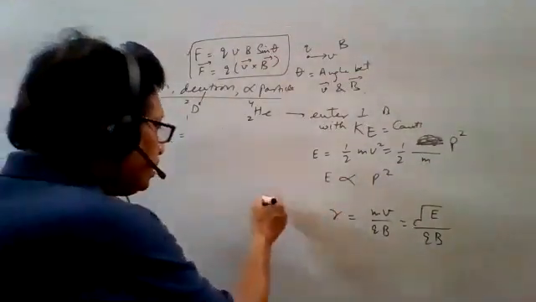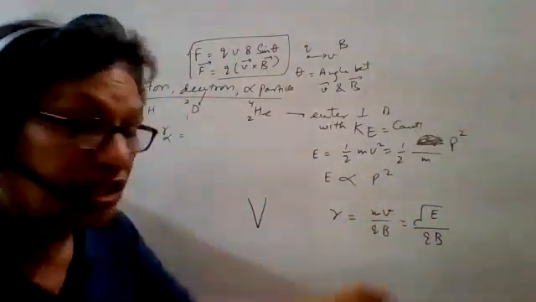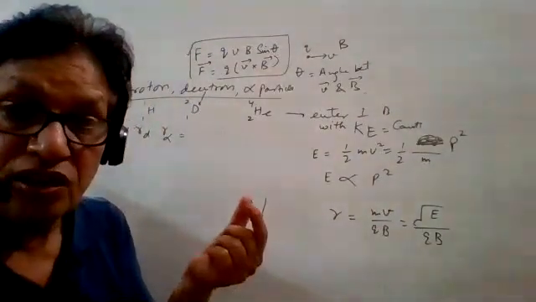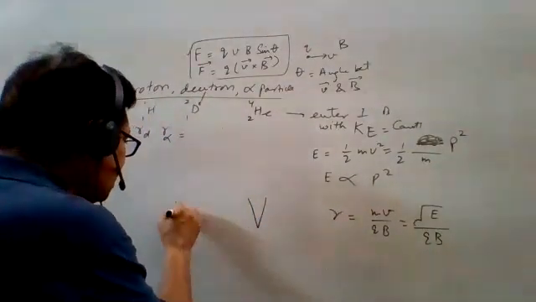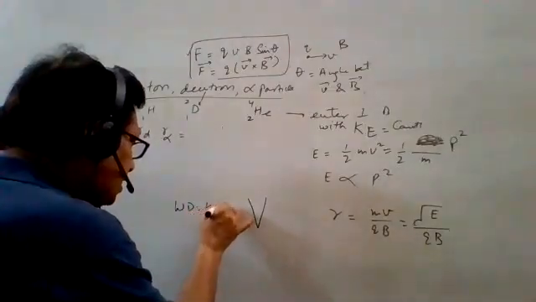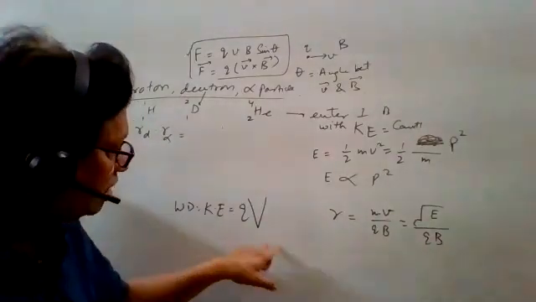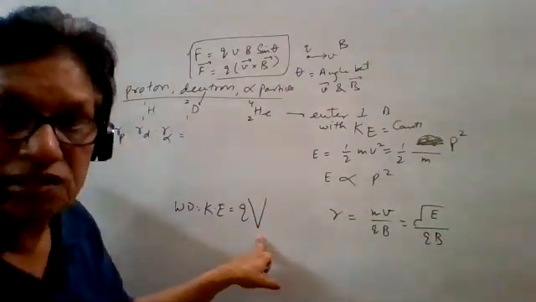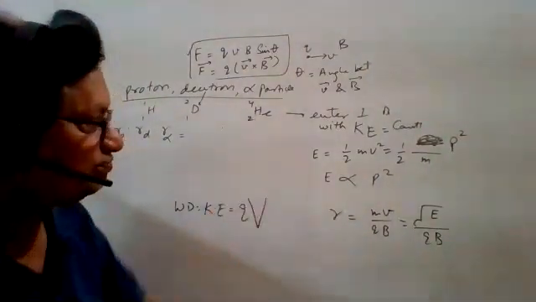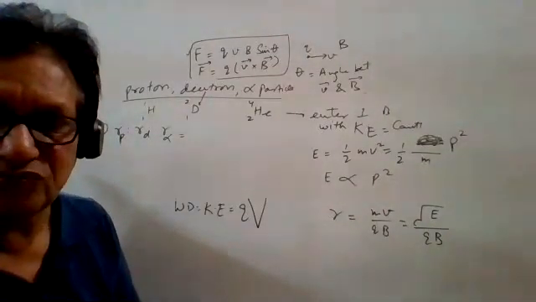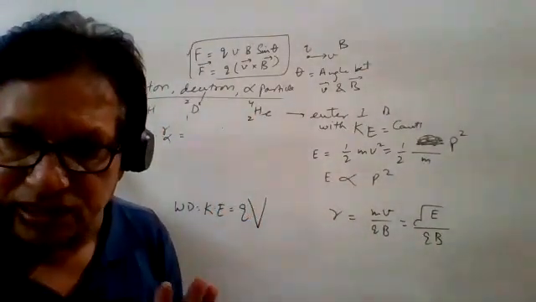Suppose capital V and small v are different. Capital V is the potential and small v is the velocity or speed. In that case, work done or kinetic energy can be written as QV. Now Q also comes in, because QV is not constant, kinetic energy is not constant, only V is constant. So Q comes into the picture again. Got it? This way you can solve. So please solve these questions, especially because time is less.